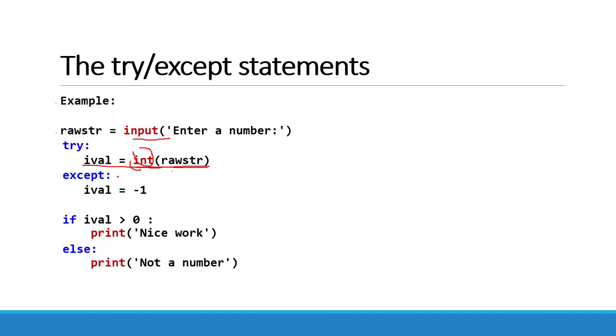So if the user enters a string and we are trying to convert this string into an integer, then the except block will be executed and the input value will become -1. And then if the value is greater than 0, then "nice work" will be printed. Otherwise, if the value is -1, then "not a number" is printed. So to execute our error-free code, we need to use the try and except statements. So this is all about the control statements in Python. Thank you.